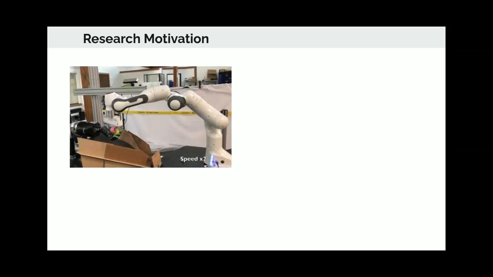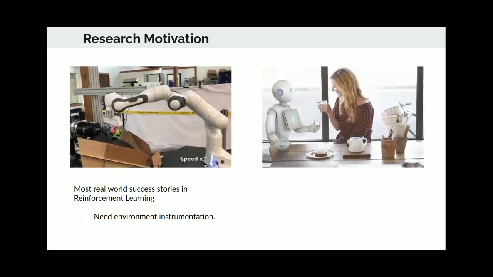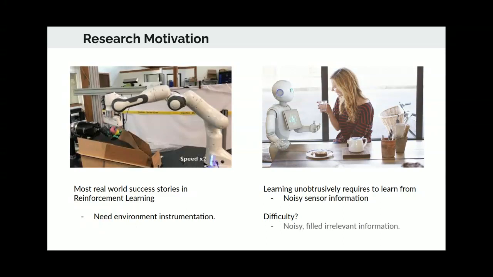Recently, we have seen huge progress in reinforcement learning, ranging from Go to real-world applications in robotics. However, most real-world successes in robotics are still limited to laboratory, instrumented conditions. What we want to achieve is to learn without these environment instrumentations, in a more natural condition. However, this demands learning directly from the information received from onboard sensors, which is filled with information irrelevant to the task at hand, like background, clutter, etc., and is also quite high-dimensional, which makes the policy learning sample inefficient and hence learning directly in the real world even more difficult.